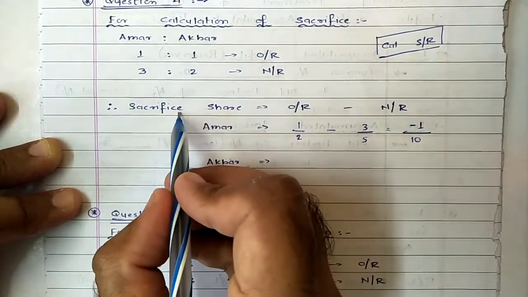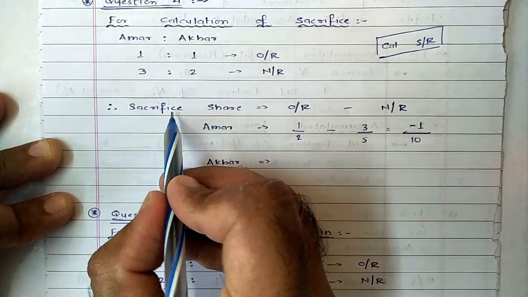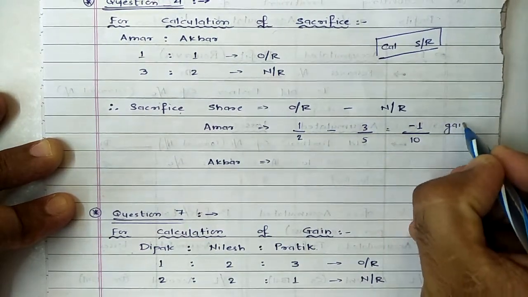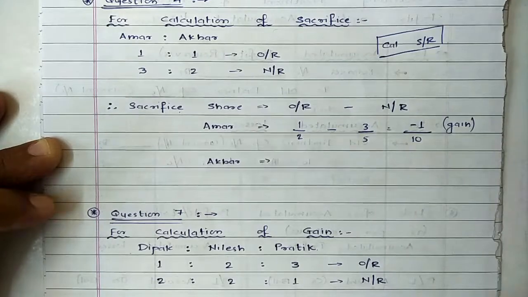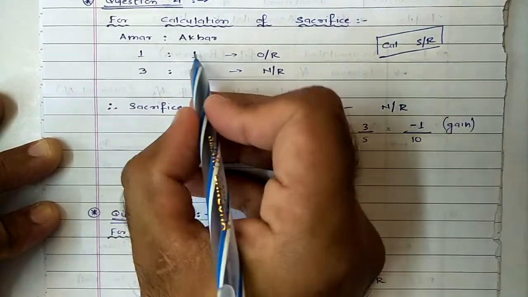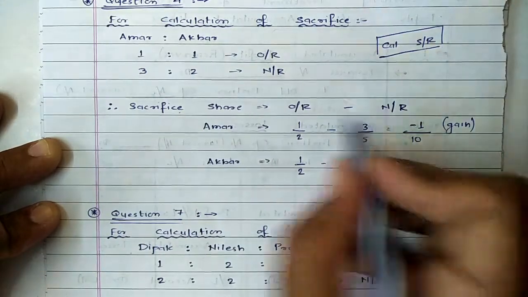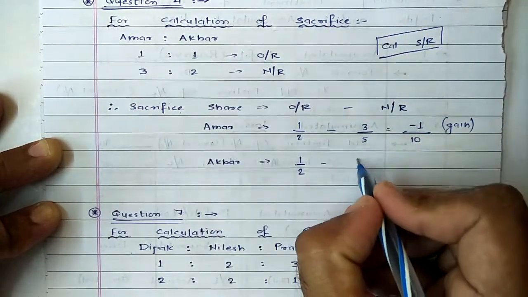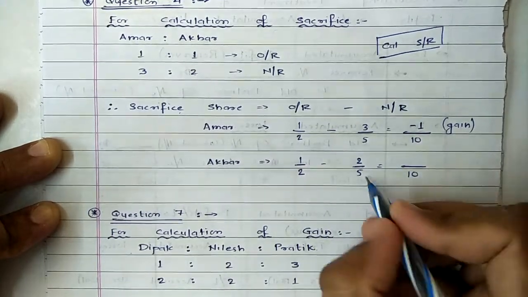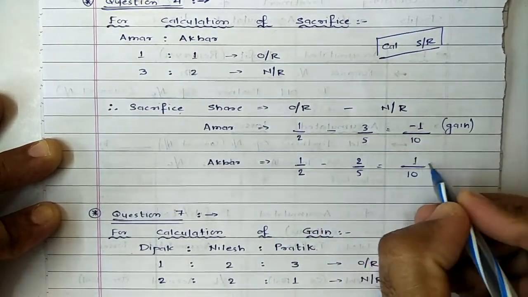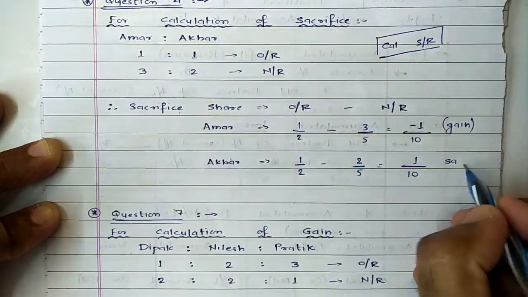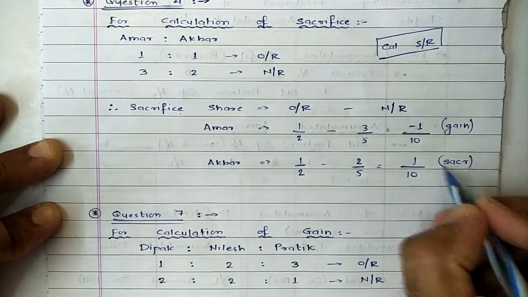Now we have applied the formula of sacrifice. So if the resulting answer goes negative, it will be termed as gain. Same way for the second partner, Akbar. Akbar's old ratio was 1/2 minus the new ratio of Akbar, 2/5. On simplification, the denominator again comes to 10, 5 minus 4, it is equal to plus 1/10. Now as we have applied the formula of sacrifice, a positive answer will be termed as sacrifice.